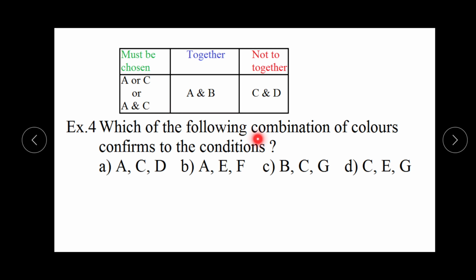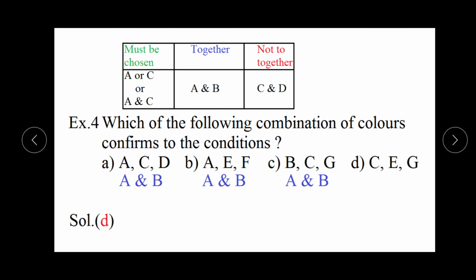One color is chosen from the must condition, that is given. A and B must be together. A and B both are not to be there, and C and D cannot be together. Here C is only there, D is not there. It means the fourth option is correct. The fourth option is the correct answer.